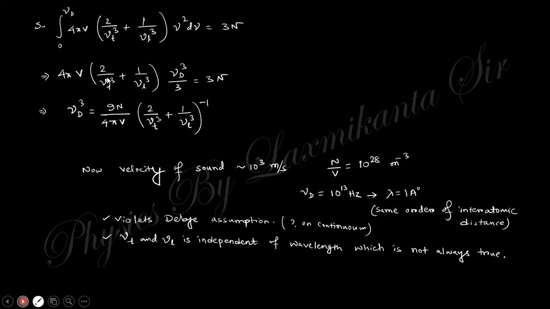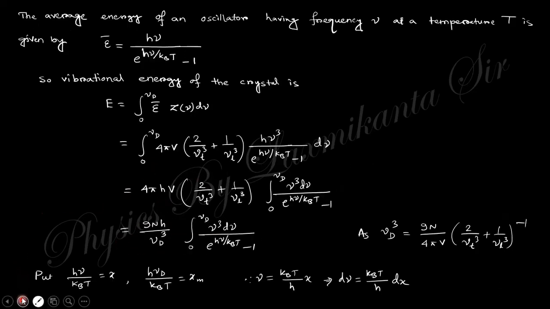And if you integrate these things, you will obtain this Debye theory, and the velocity of sound will be, if you obtain, then nu_D equal to that hertz. That is the same order as the interatomic distance. So this violates the Debye approximation of a continuum, because in the continuum Vt and Vl are independent of the wavelength, which is not always true. Okay, so this is actually Debye's drawback.